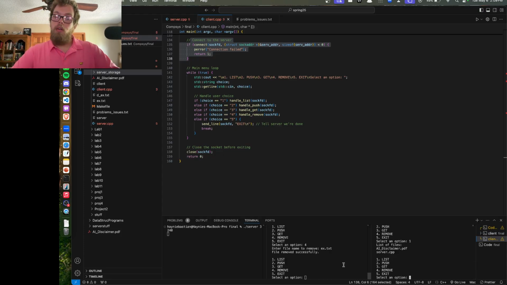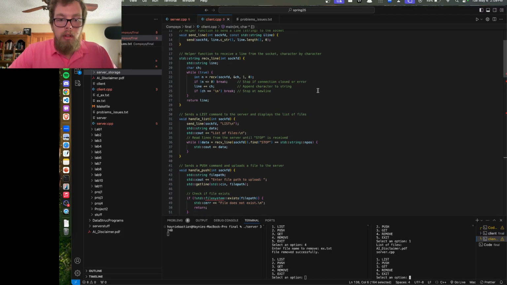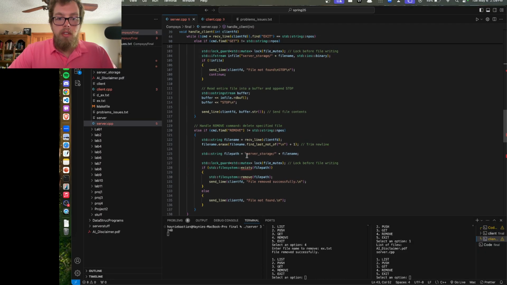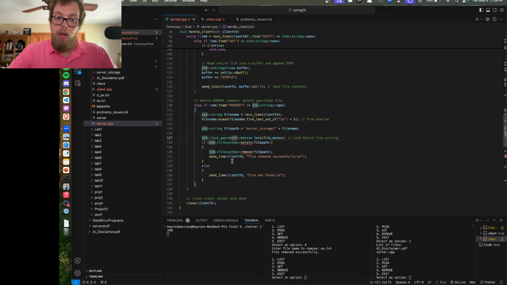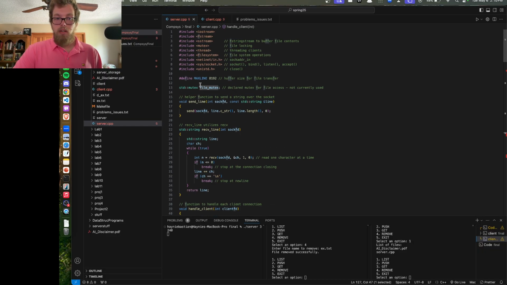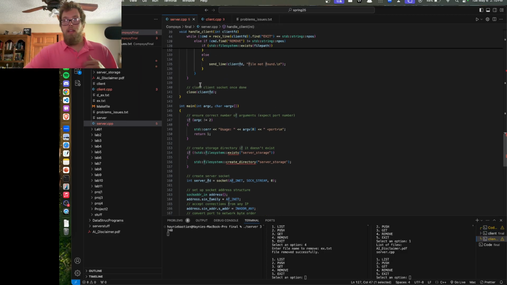Now, I've also fixed the reader-writer problem by implementing mutexes. I believe that is going to be in the server side, and right here in 3 different functions. In the remove, in the get, and in the push, we have the mutex locks. I use lock_guard, which automatically, as soon as we exit this area in which it's called, is going to release, so you don't have to lock and unlock it. It takes care of that itself. And you just give it the lock with the file mutex, which is declared up here at the top. And that's all it needs.